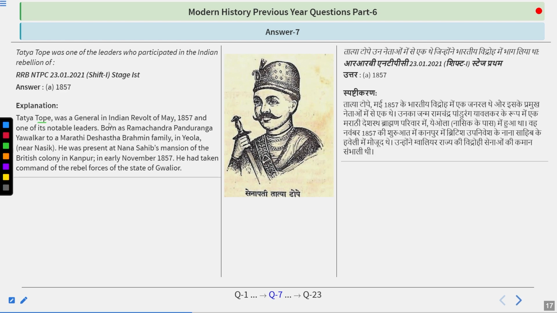So Tatya Tope was a general in the Indian revolt of May 1857 and one of its notable leaders. Born as Ramchandra Pandurang Yawalkar to a Marathi Deshastha Brahmin family in Yeola near Nasik, he was present at Nana Sahib's mansion in the British colony in Kanpur. In early November 1857, he had taken command of the rebel forces of the state of Gwalior. So do remember the answer is 1857.